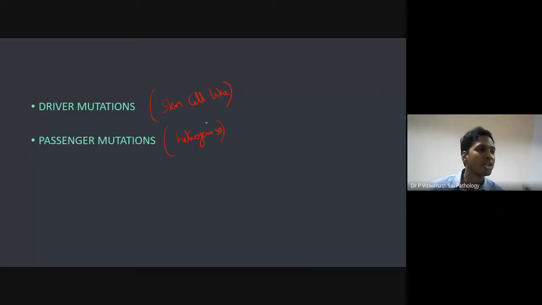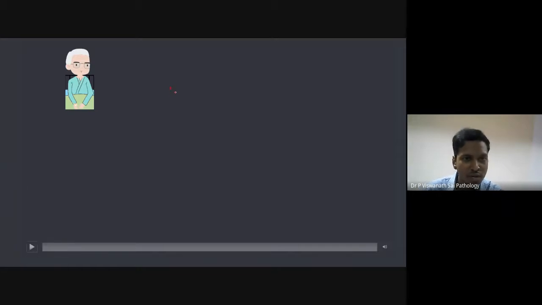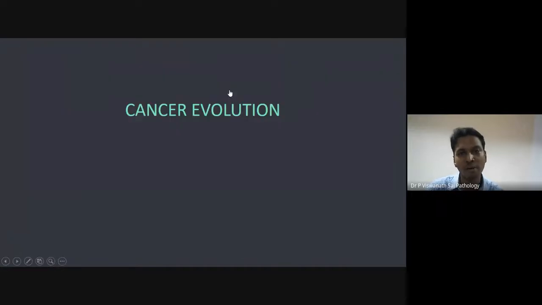So now, why are passenger mutations important? I'll just tell you once again. Let's take a guy, let's imagine he's 50 years old. Let's call him patient A, and let's call the other guy patient B.